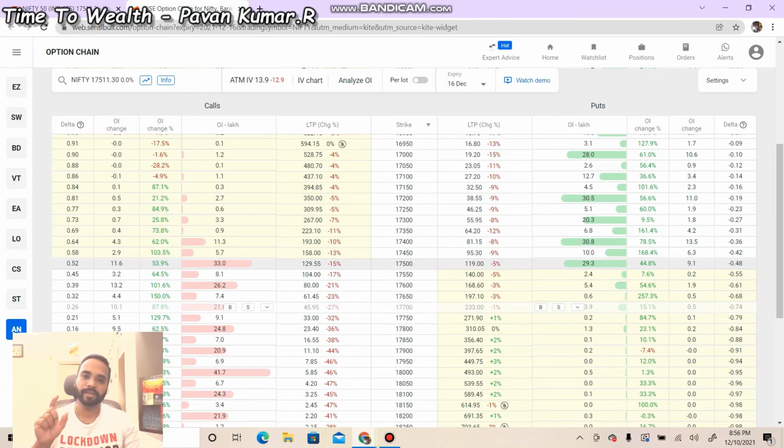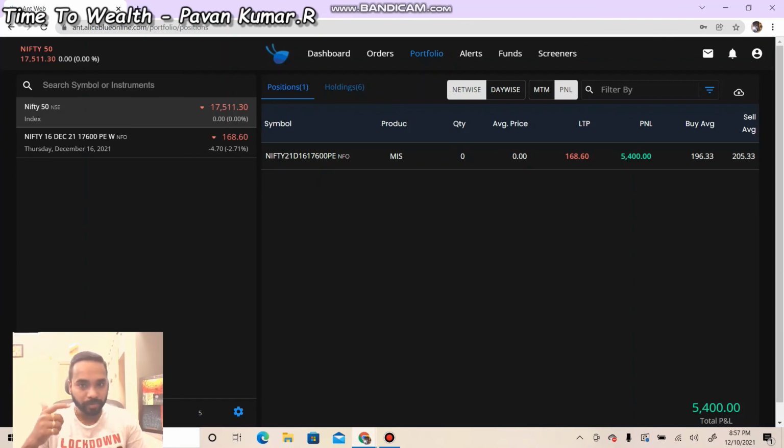movement. Instead of buying Nifty futures, you can buy the option, and 1 point Nifty moves. Imagine if you are buying a delta of minus 0.94, you need to pay more money, but the movement will be much higher. Sometimes you would have noticed that the premiums do not move when Nifty moves, but here when you buy higher delta, it is almost equal to Nifty. The moment 1 point Nifty moves, we see the premium moving by 0.94, almost 1 rupee along with Nifty. So if you're an option buyer, always buy out of the money calls and puts which have more delta, more than 0.70. And if you're a buyer, you need to avoid holding positions for a longer duration.